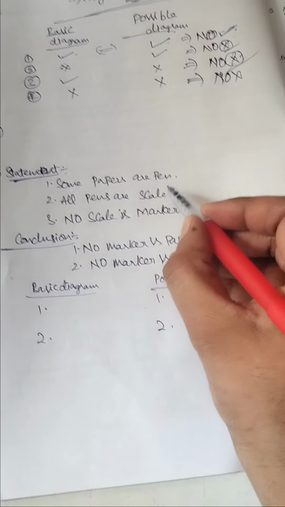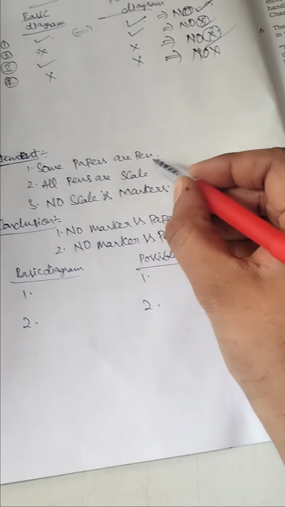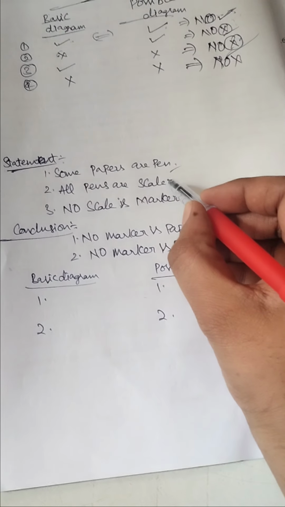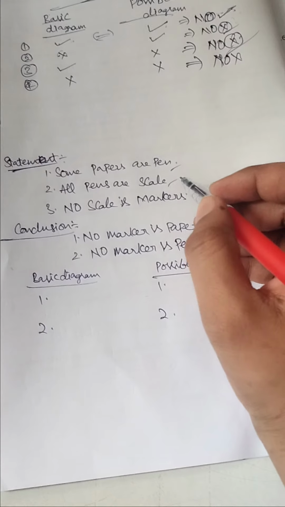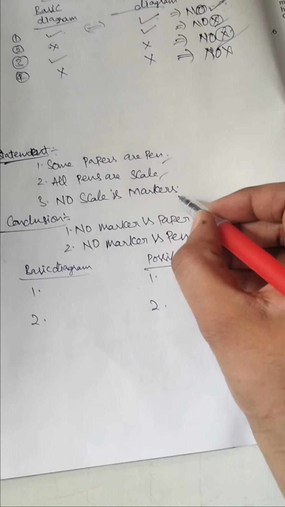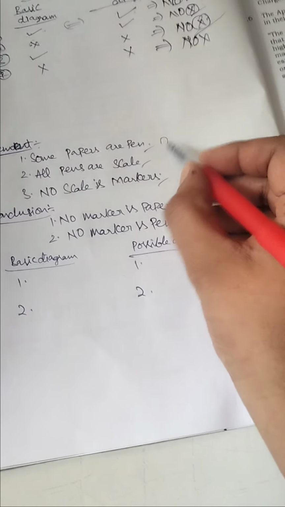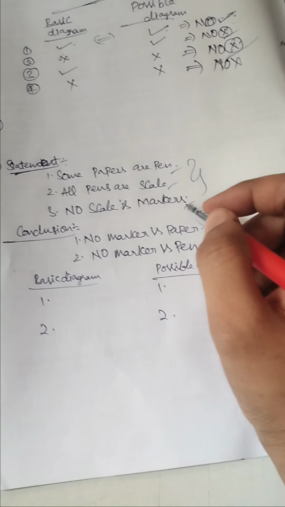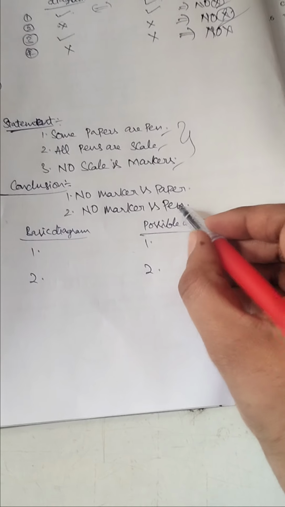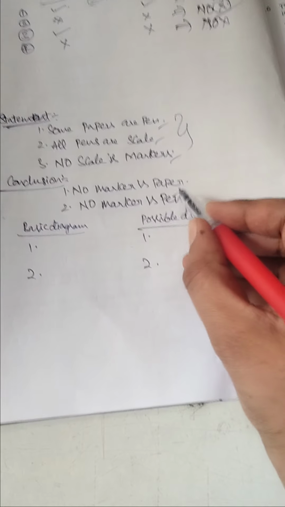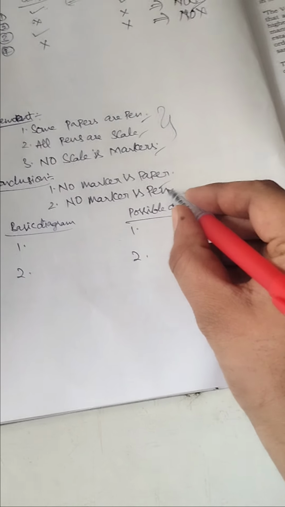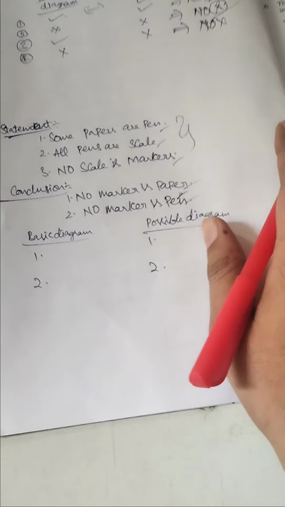Here the statements are: some papers are pens, all pens are scales, no scale is a marker. Here three statements are given, and the conclusions are: one, no marker is a paper; two, no marker is a pen. So this is the diagram.